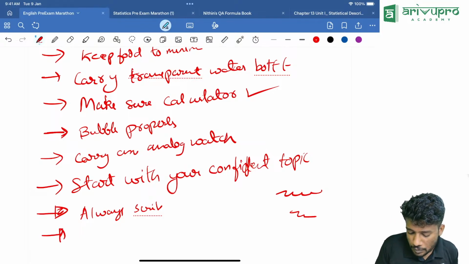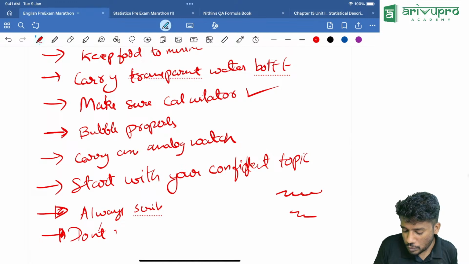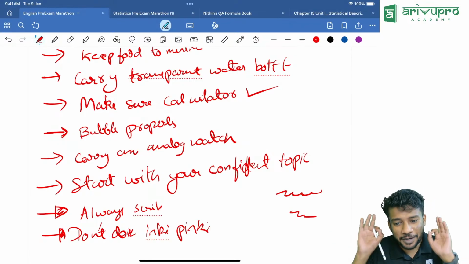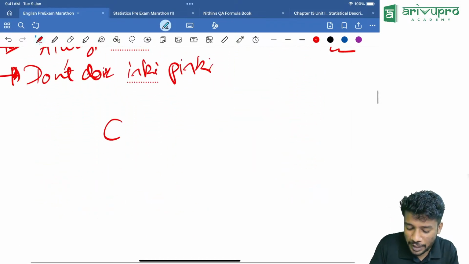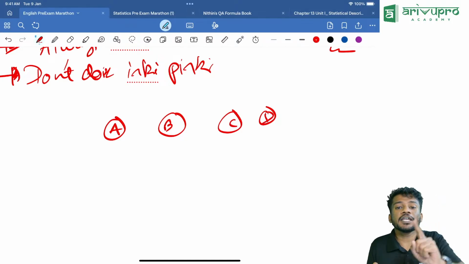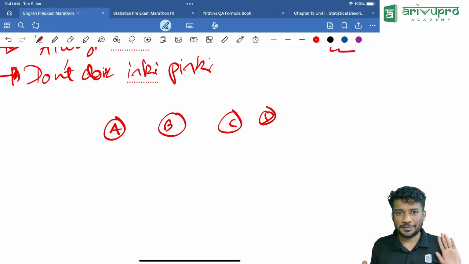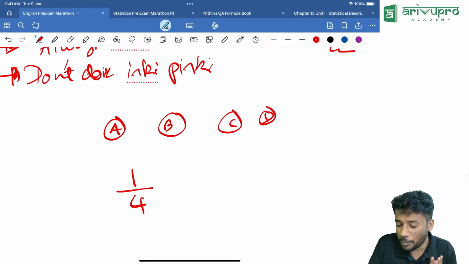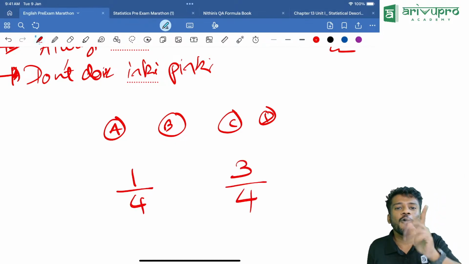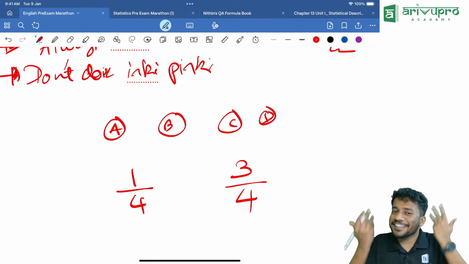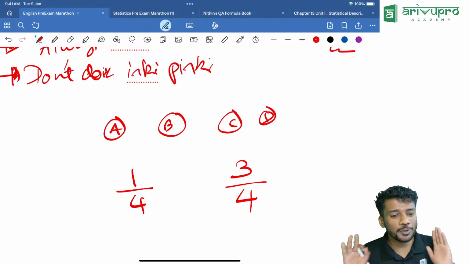Then don't do inky pinky pongy. If you do, you will become the donkey. Negative marking: the chances of going wrong is very high. I told you, right? 4 options are there: A, B, C, D. From that, only one option is the right option. Others are wrong. The probability of going right is 1 by 4. The probability of going wrong is 3 by 4. Always keep that in your mind. So don't do inky pinky pongy. Our luck, we know, right? Our luck is like, what the?